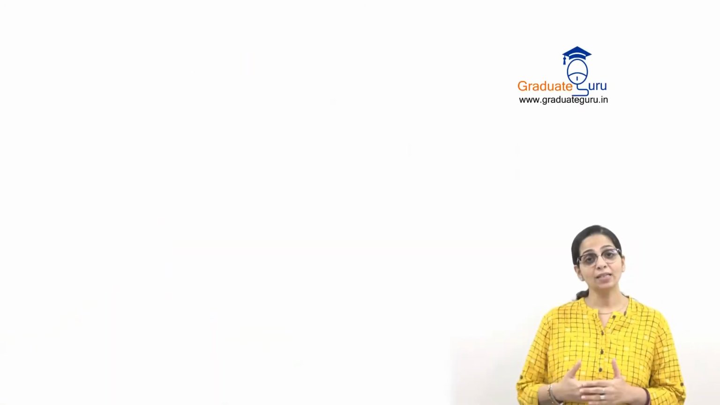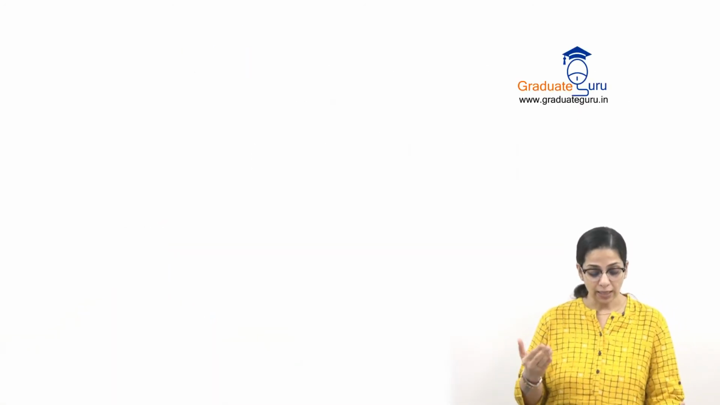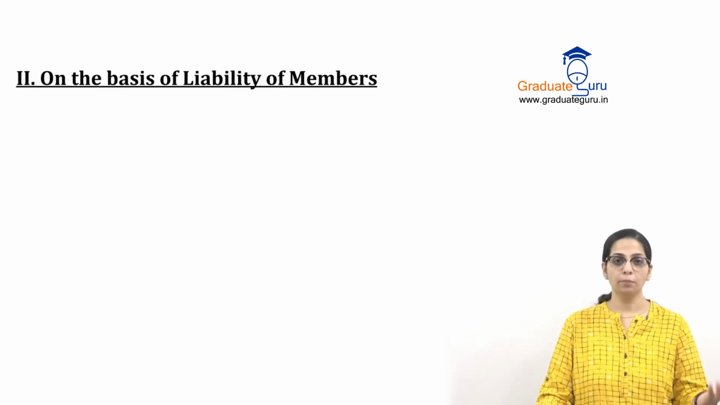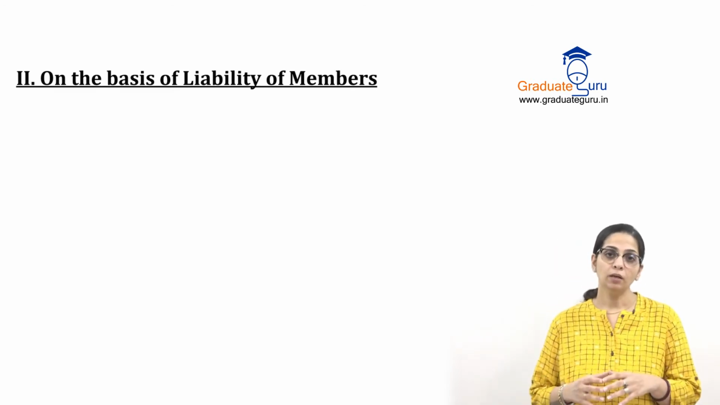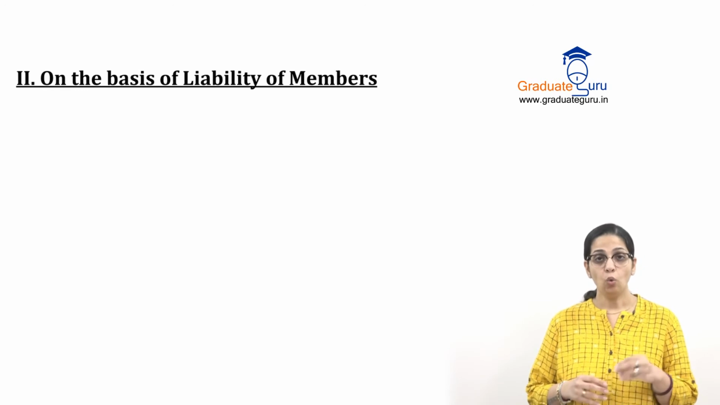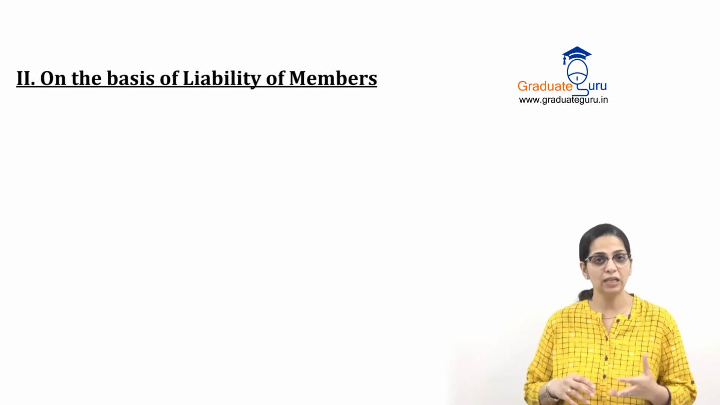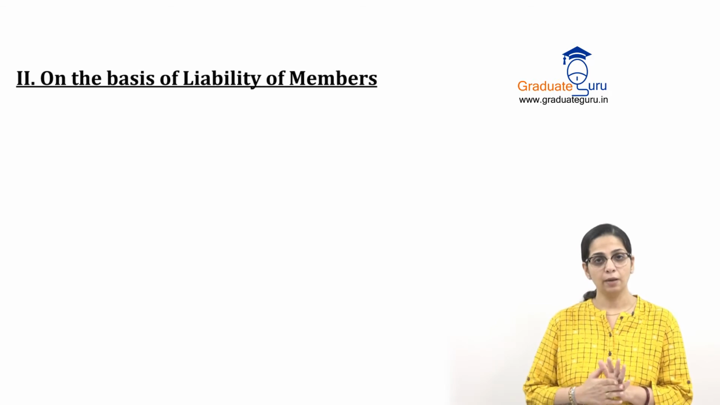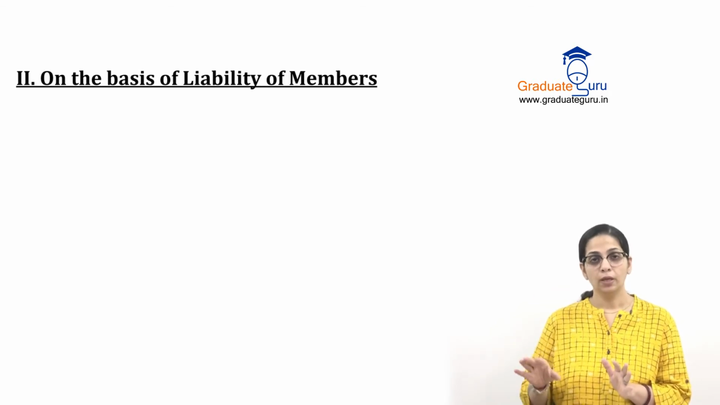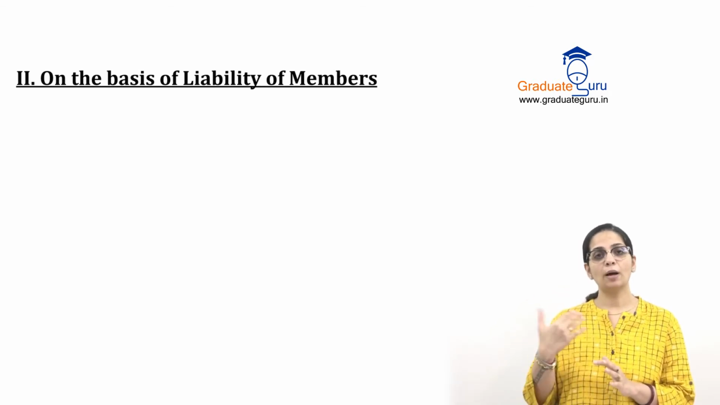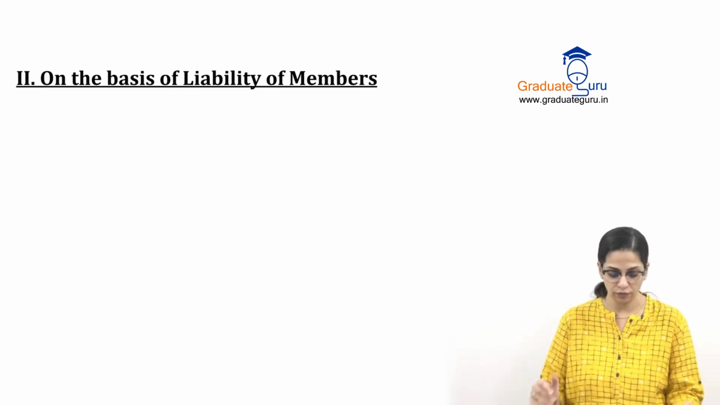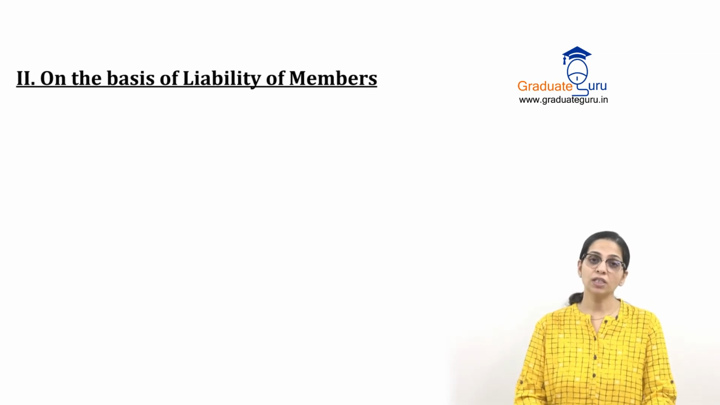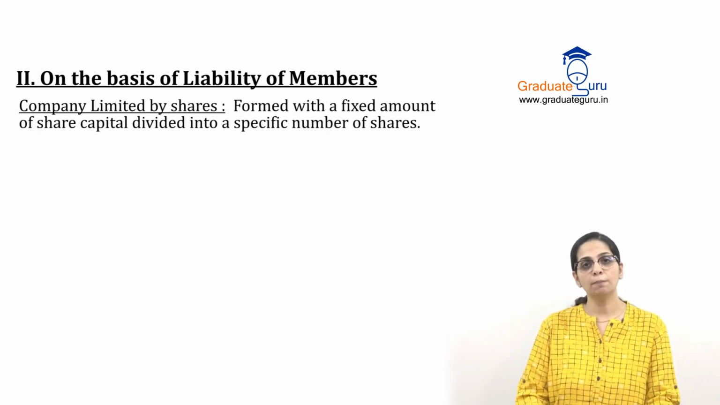Now coming to the next classification, we have types of companies on the basis of liability of the members. Now we already saw earlier that if in a company I have bought shares and have not paid any amount on them, then that is my liability. But that is not all. There are different types of companies where liability is of a different kind. So according to that, there is a classification for the companies, and the first one is company limited by shares.